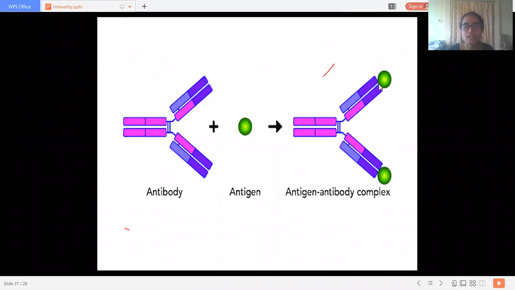Here there is antigen antibody complex. The antibody gets attached with the antigen at the antigenic binding site. This portion we call the FC portion, the FC receptors, and they are meant to get attached on the receptors.